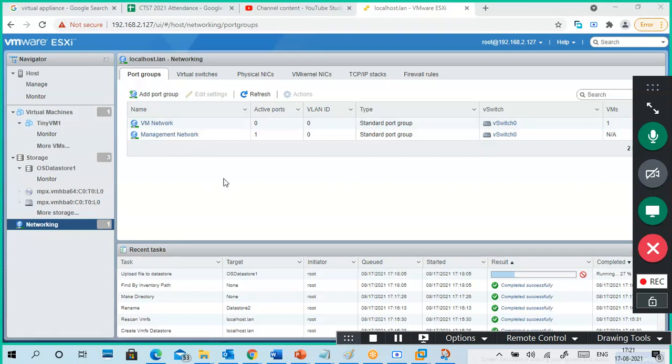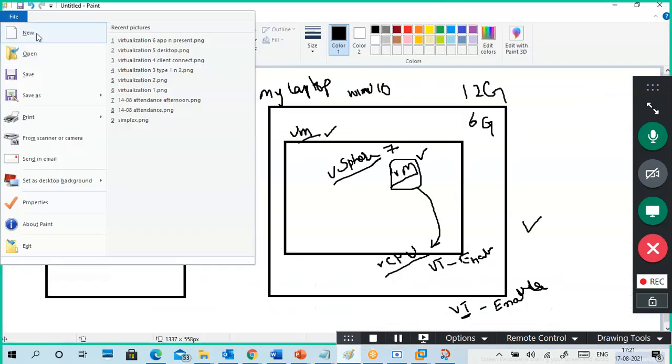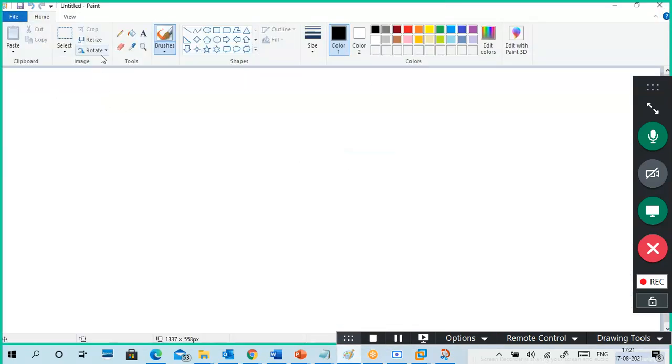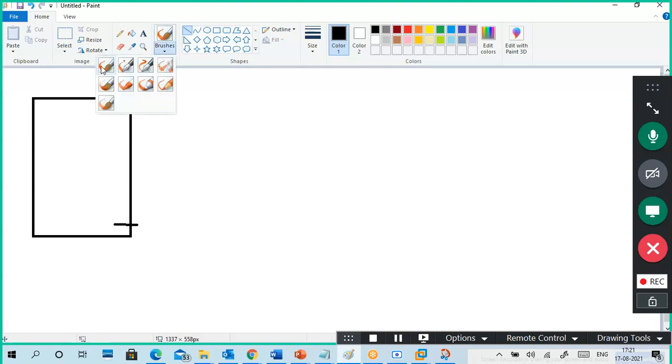This is just a VM network, virtual switch, vSwitch 0. Here it is actually in a vSphere. Unnecessarily I deleted. This is a vSphere machine. So it's a NIC, a physical NIC. Okay, this is physical NIC 1.